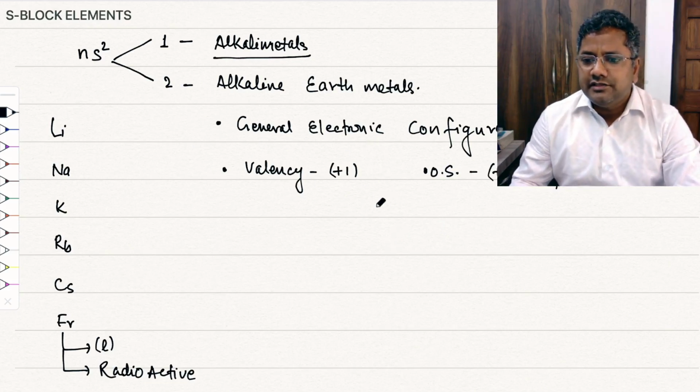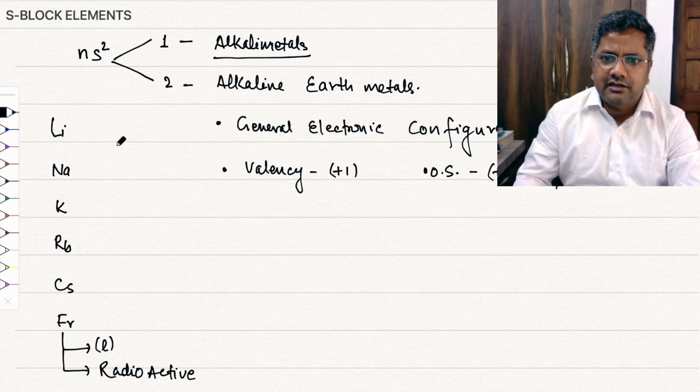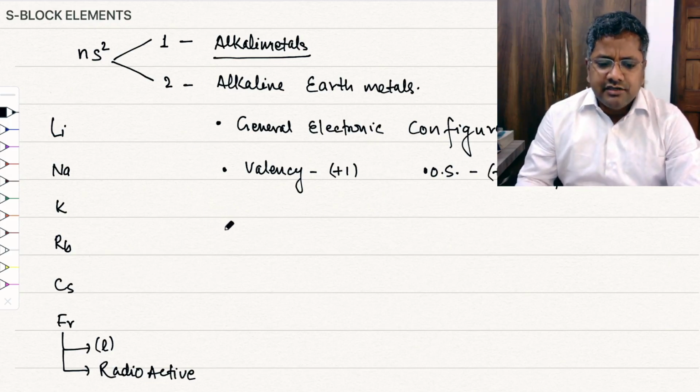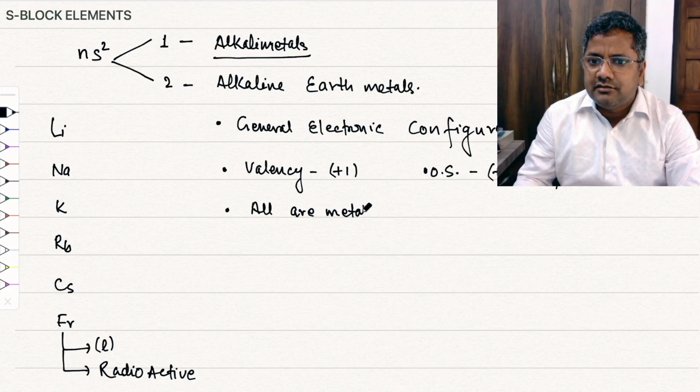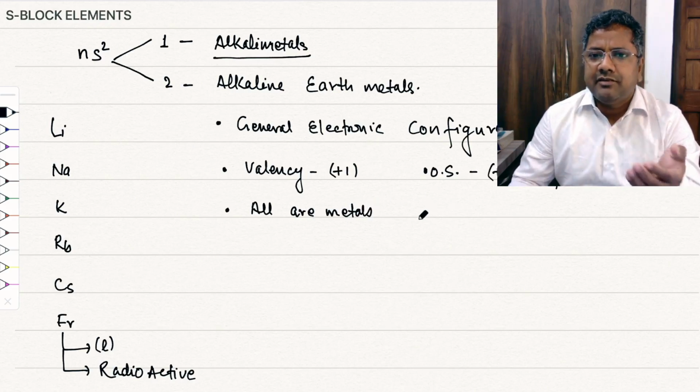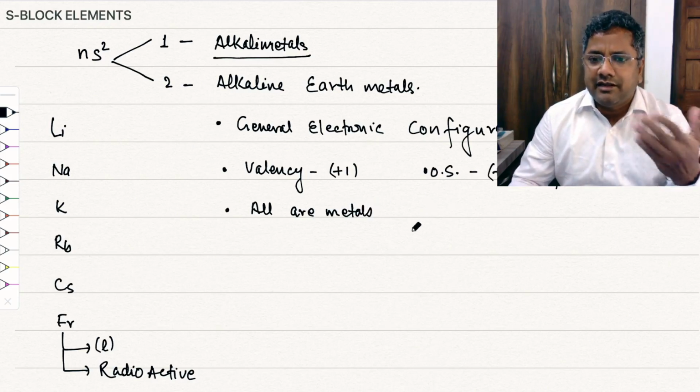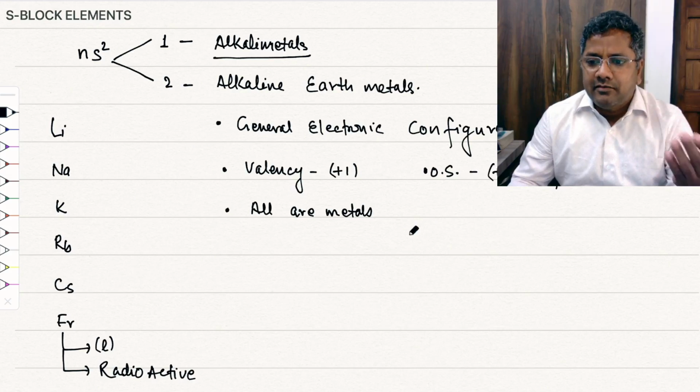There is no change in its valency and its oxidation state, and all are silvery white metals. Being metals, they have the typical characteristic properties of metals like metallic lustre, low ionization energy, high electropositivity, formation of ionic compounds, and good reducing nature.